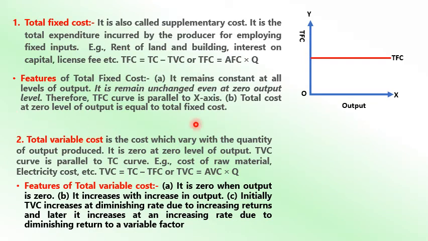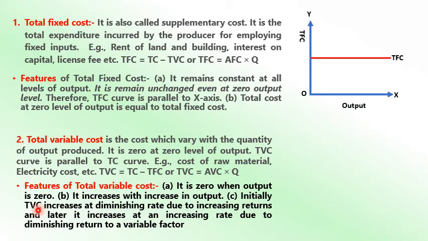Now total variable cost. Total variable cost varies with the volume of production or output produced. It is zero at the zero level of output, and the TVC curve is parallel to the TC curve. For example, the variable cost of raw material, electricity cost. TVC is equal to TC minus TFC, or TVC is equal to AVC into Q. These are the formulas you have to remember. The feature is that it is zero when output is zero. It increases with the increase in output and decreases with the decrease in output.